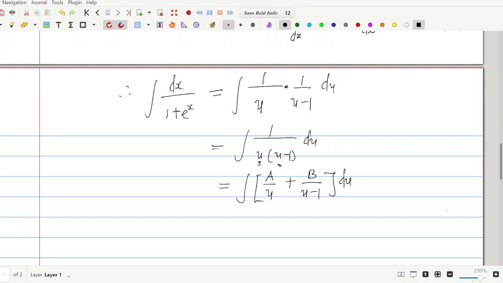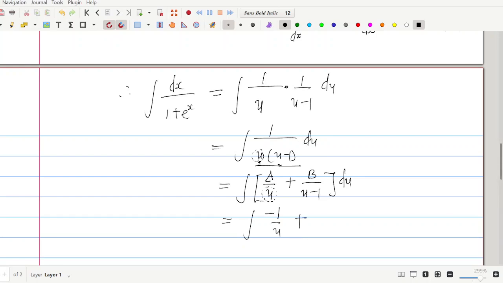Now to determine A, this A you are seeing over here, what we do, we cover this expression u, this expression you are seeing here, u, in this part, all right? When we cover this u, we substitute 0 in the other expression here. If we cover u, what will be left? We'll be left with 1 over u minus 1. So we substitute 0 in that leftover expression. On putting 0 here, we'll be having 1 over 0 minus 1. That will give us minus 1. So that means my A value is minus 1, all right? In that case, I have it as the integral, in place of A, I can now put minus 1 over u, plus.